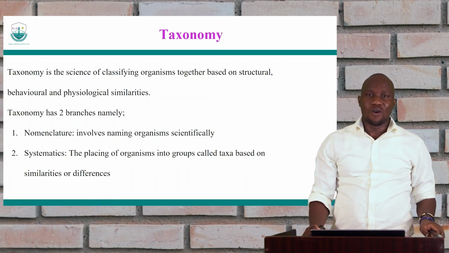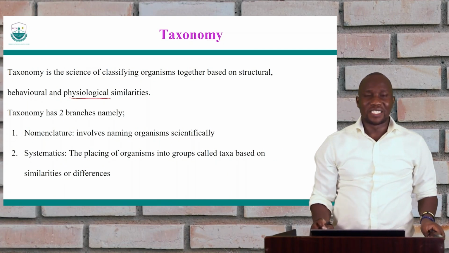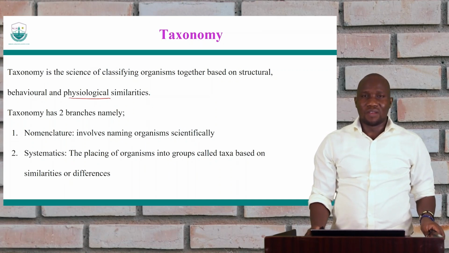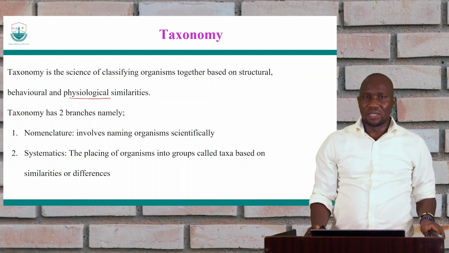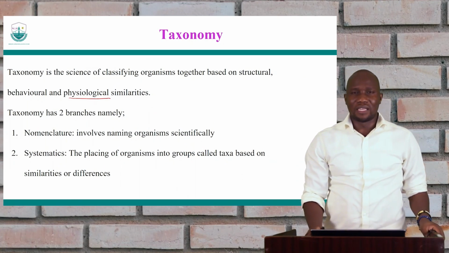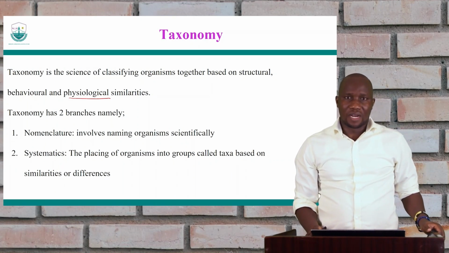We also look at how they carry out processes in their body. That is what we call physiological characteristics, or physiological processes. How they obtain their food, how they digest their food, how they get the waste products removed out of their body. All those are physiological processes. How do they make certain molecules? How do they get their energy? That is ATP. All those are physiological characteristics.